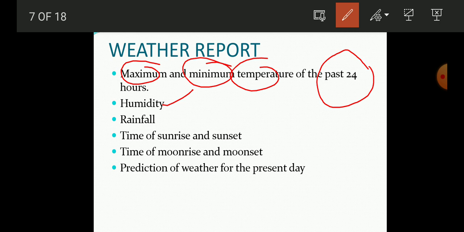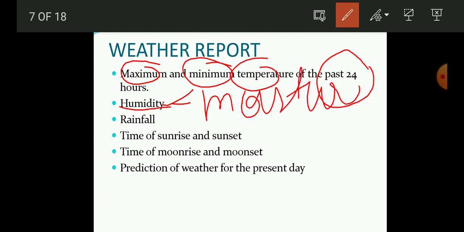So humidity is a very important factor for defining the weather. And what is humidity? It is the moisture content, or the water vapor content in the air.